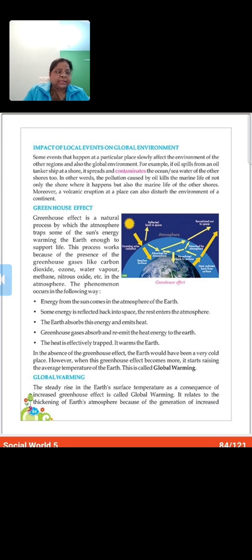Now, see the example. It's given if oil spills in the sea or in ocean. What happens? It not only pollutes that particular area where it has spilled, but it also pollutes the other shore. It reaches the other areas also.